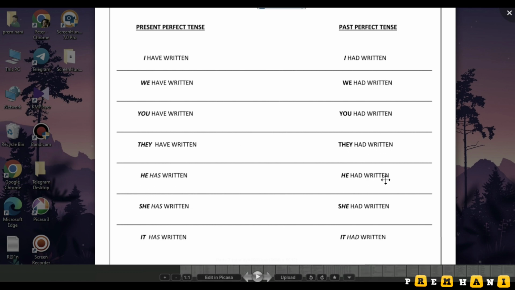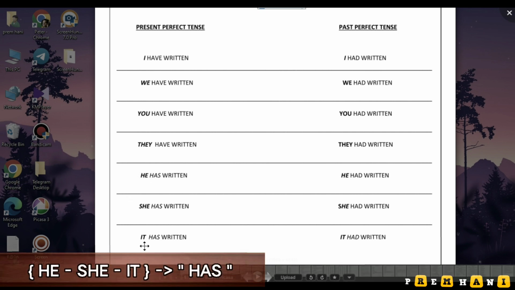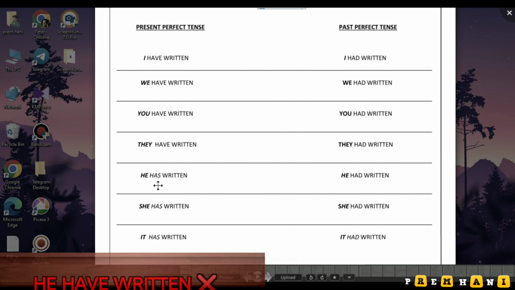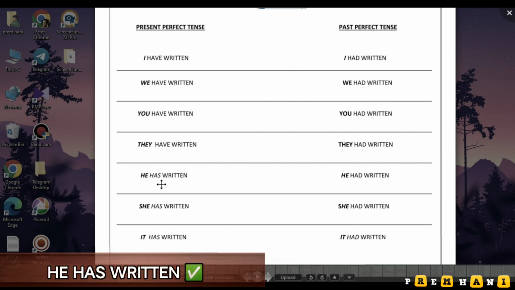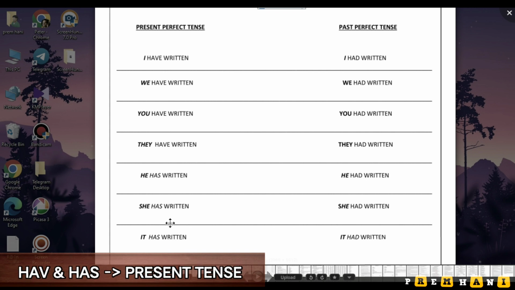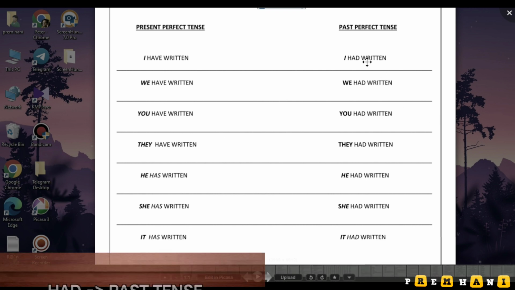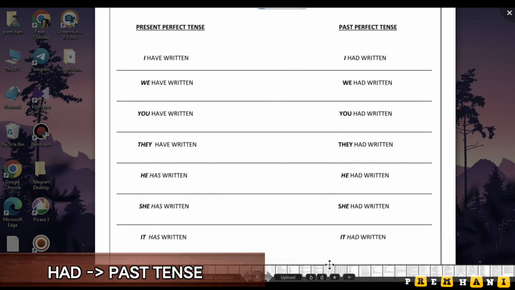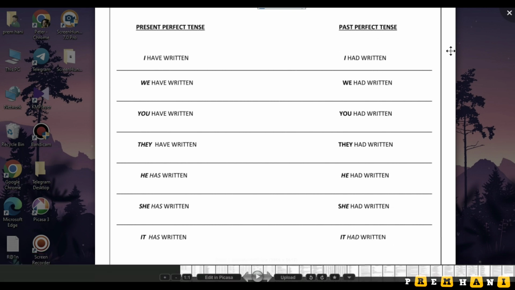Present perfect, he has written. Past perfect, he had written. She has written, she had written. It has written, it had written. So for he, she, it, see these three things. For he, she, it, just as we were using does, in the same way we are using has here. For he, she, it, we always use the helping verb has, guys. So "he have written" is wrong. Have and has are used in present tense. In the past tense, for everything it is had. So had does not change here. All the time it will be had without any change. So this is about positive lines.